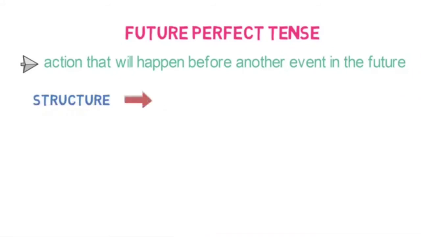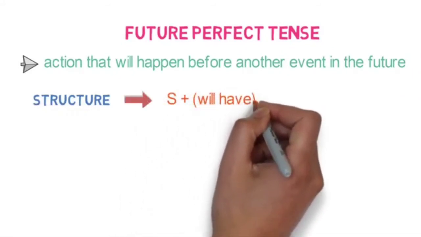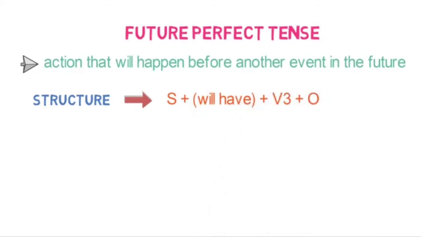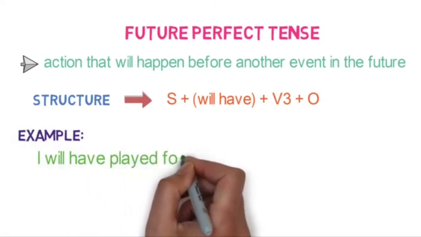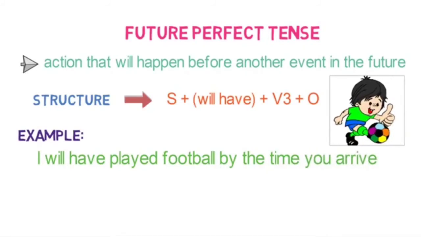The structure and sentence pattern for future perfect tense is subject plus will have plus verb 3 plus object. Look at the example for future perfect tense. I will have played football by the time you arrive. My action of playing will be already completed before the action of your arriving.